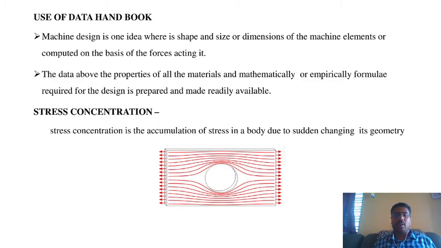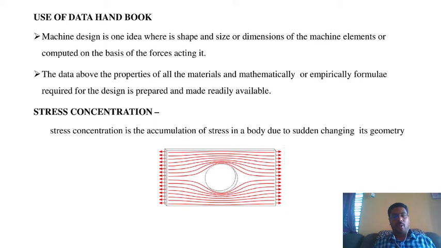Next is standard sizes. Standard sizes apply to shafts, keys, flange couplings and knuckle joints. These very important elements are calculated using the standard sizes in the Bureau of Indian Standards, which are collected in the design data handbook.